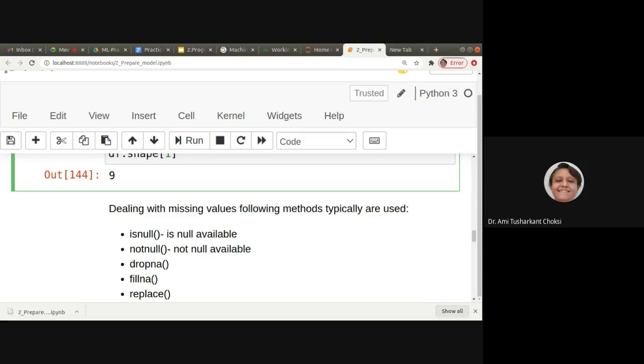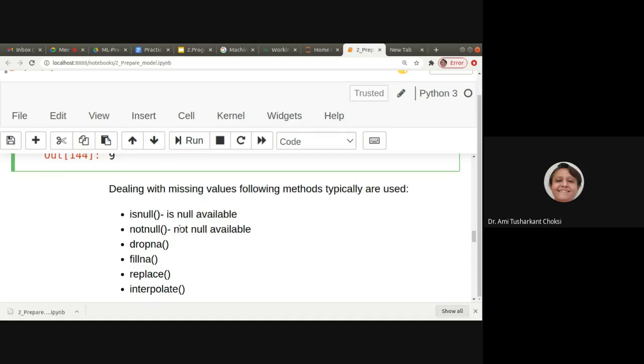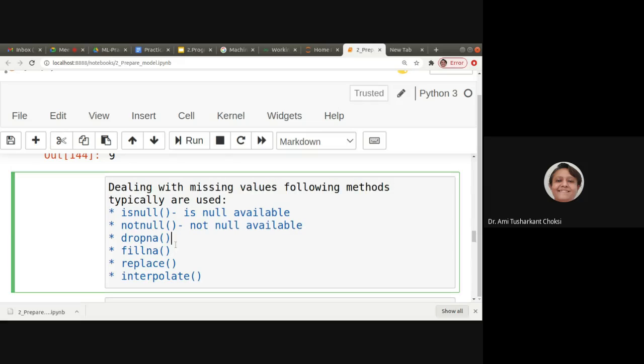The methods I would like to mention first are isnull, which tells if the null values are available in the data set, and notnull. Dropna is where we want to delete the records where NA, that is not available, or null values are there. Such records we will delete, or drop.